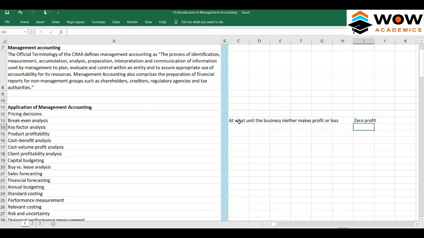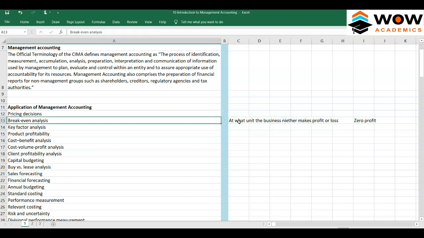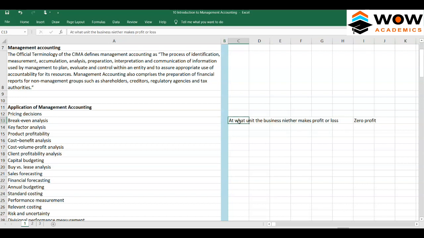Break-even analysis helps a company to find out at what level it makes neither a profit nor a loss. So why should we find this out?